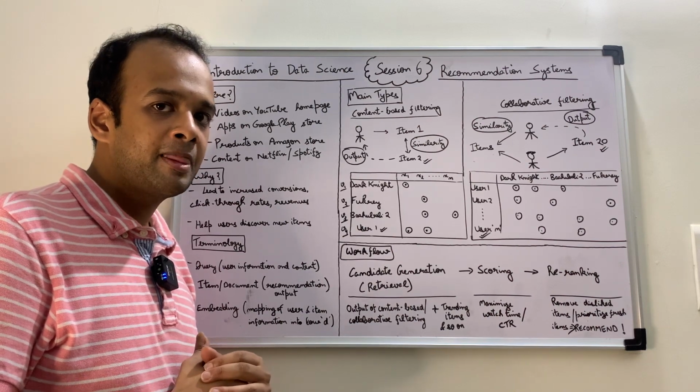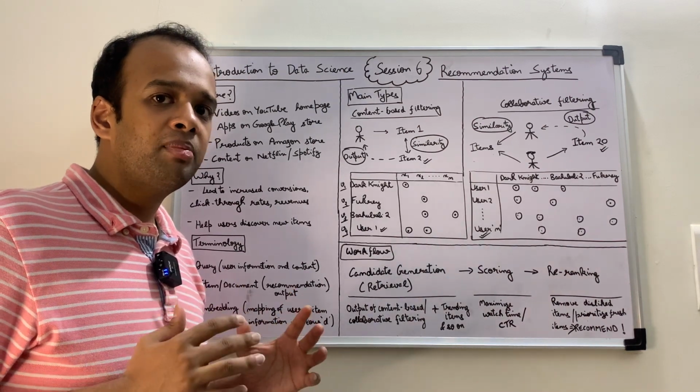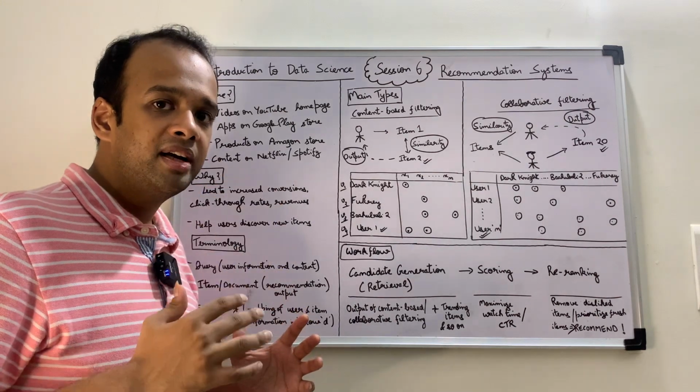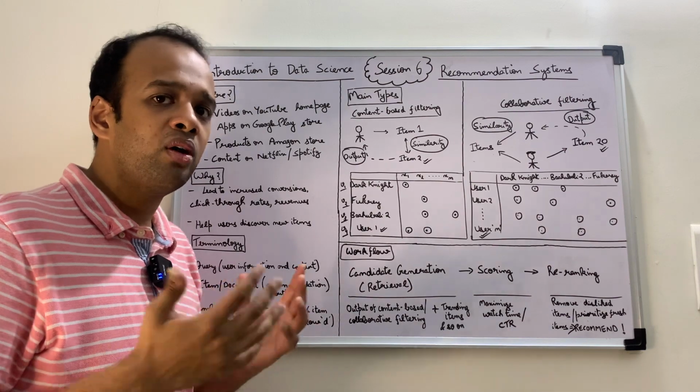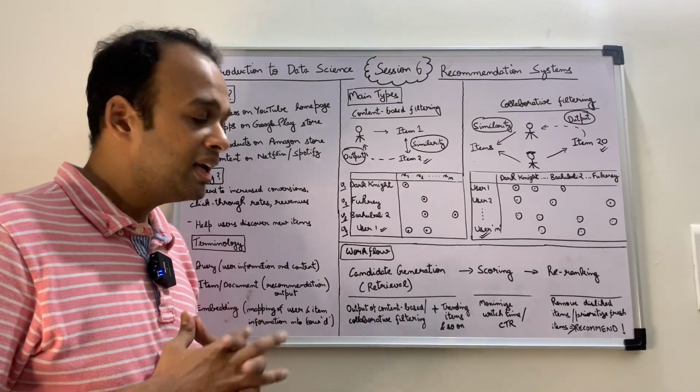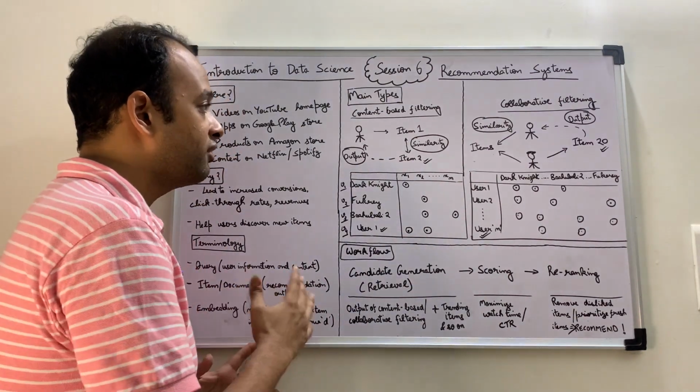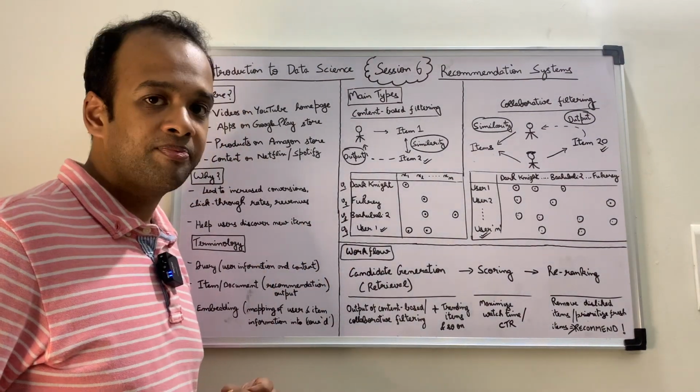Alright, so far we have talked about the main types of recommendation systems, the key terminology involved, why we should do it, and where all we can see recommendation systems. Now let's talk about the workflow of recommendation systems.